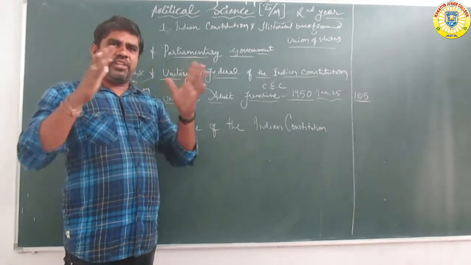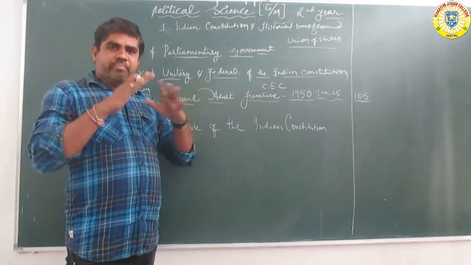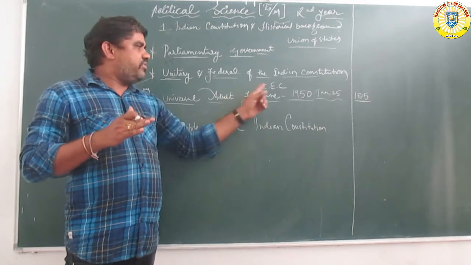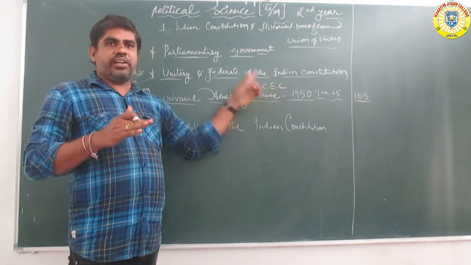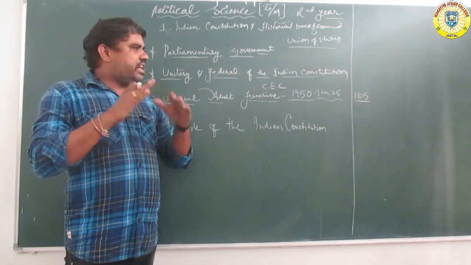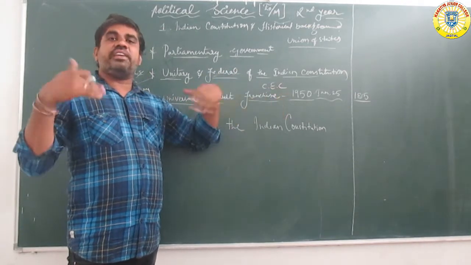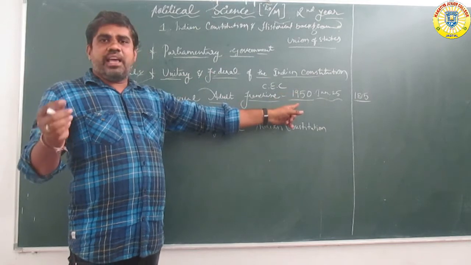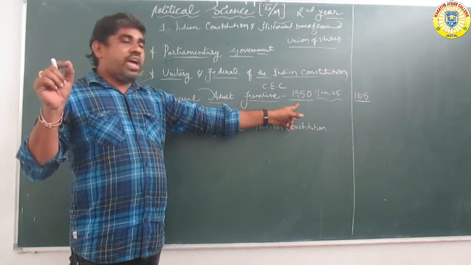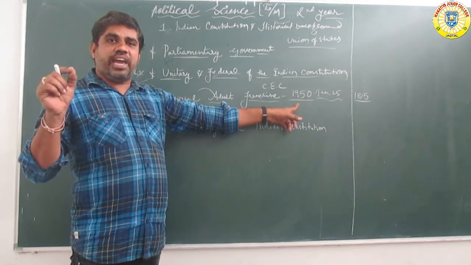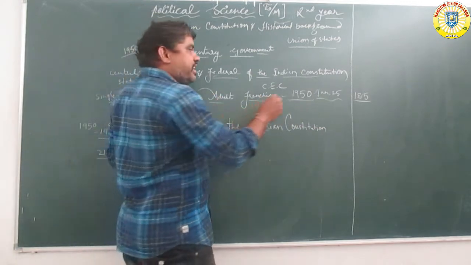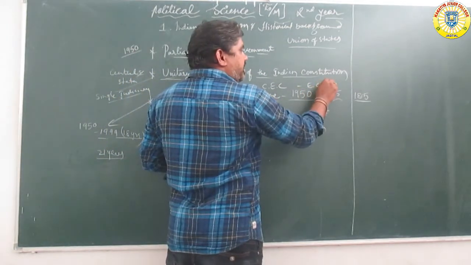The Chief Election Commissioner was announced from 1951 onwards. In 1950, the Election Commission of India, ECI, was established.